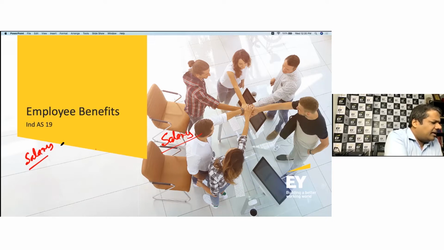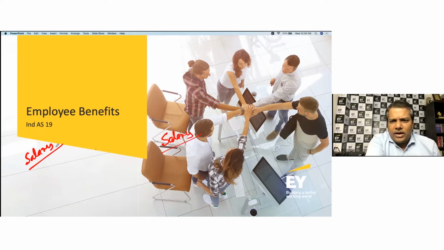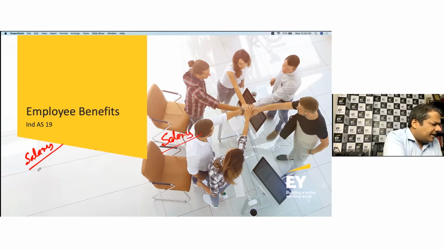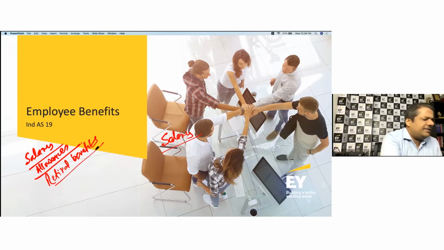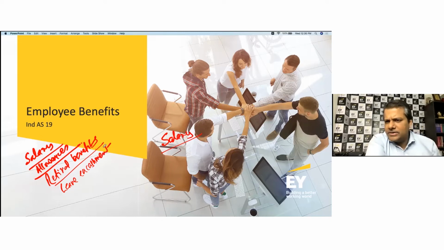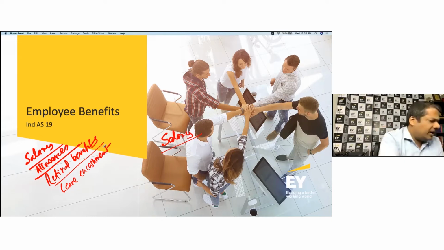Then I'm going to receive what we call allowances. And then I'm going to receive retiral benefits. Then I receive leave encashment, and leave encashment could be during the period of service or at the end of the service as well.